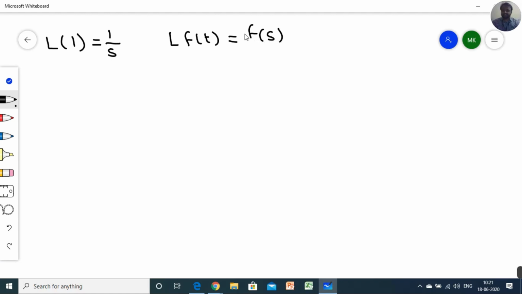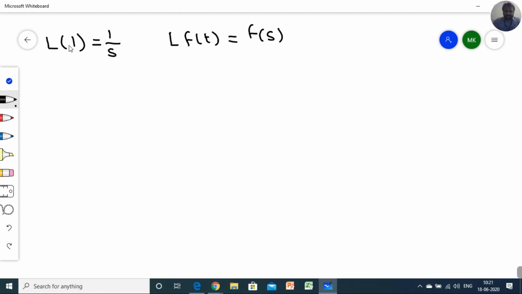Laplace of 1 is 1 by s. Similarly, Laplace of f of t is equal to F of s. So just try to understand: when there is t, there is only s. Similarly, when there is a constant function, you can consider it as a only, or 2 only, 3 only, so it will become 3 by s.